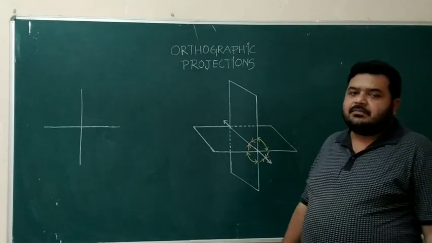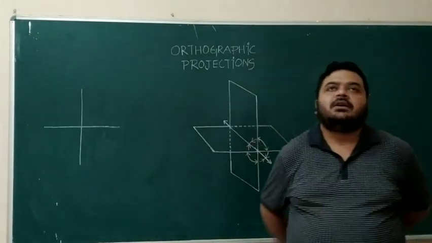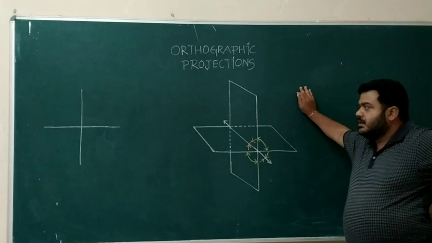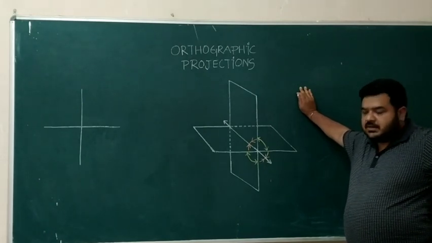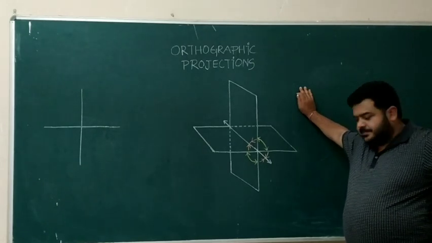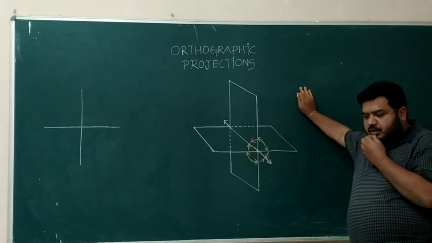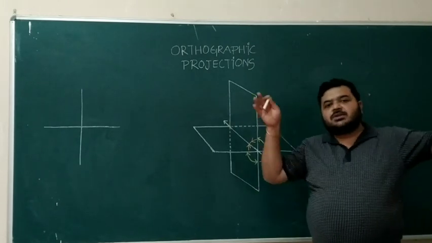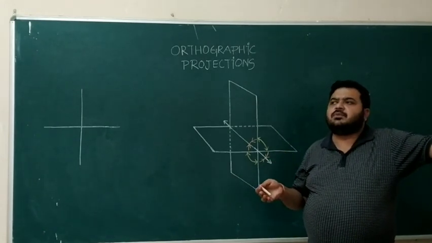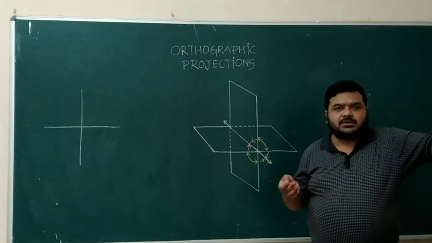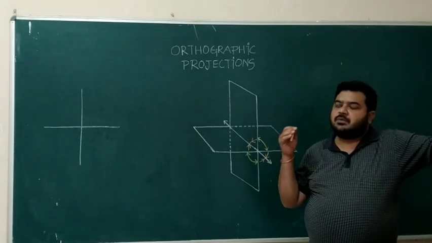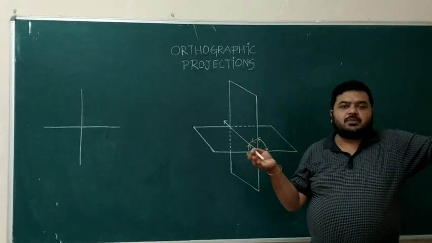Now, having said that, the concept of orthographic projection, I will be introducing you to another concept, that is the concept of planes, the concept of reference plane. Now, where does plane come into the picture? See, whenever you are going to project something, there must be a screen. So, you will be taking the projection, like when you are taking a photograph. So where are you taking the photograph? It is upon a screen. When you are projecting a movie, suppose you are.